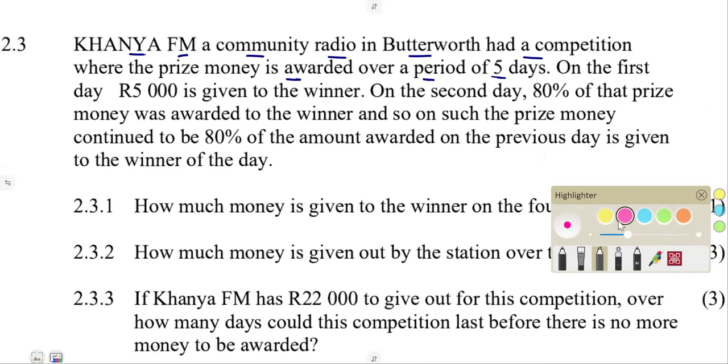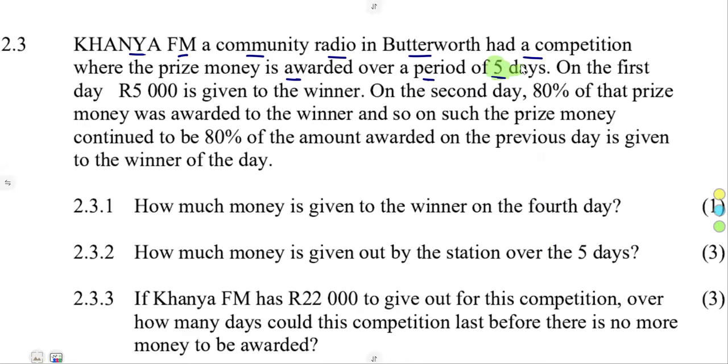The number of days is 5. On the first day, 5,000 rand is given to the winner. Then on the second day, 80% of that prize money was awarded to the winner.